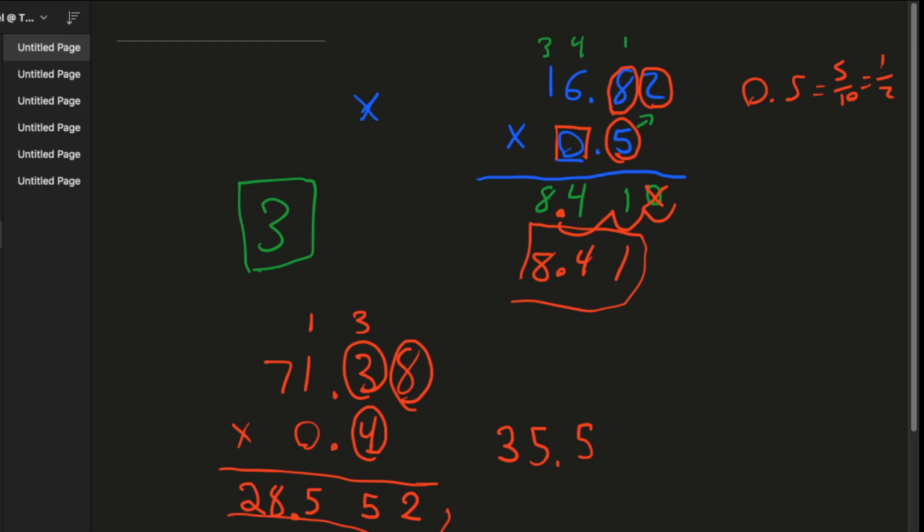Anyways, so I'm going to send you a bit of work to work on at home, and from there you should be able to figure out how to do multiplying decimals, which is a really great skill to have.